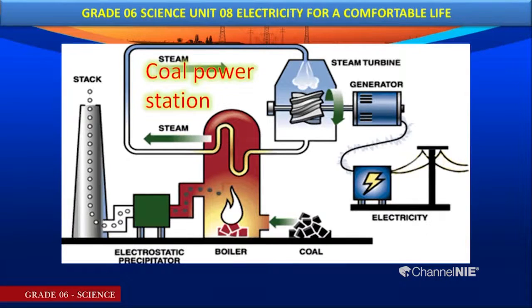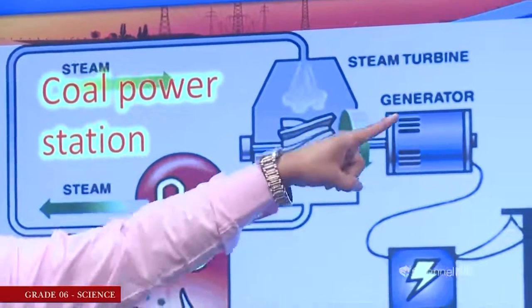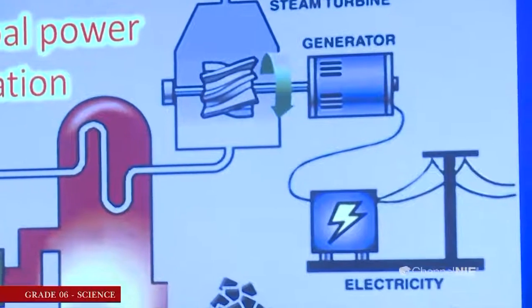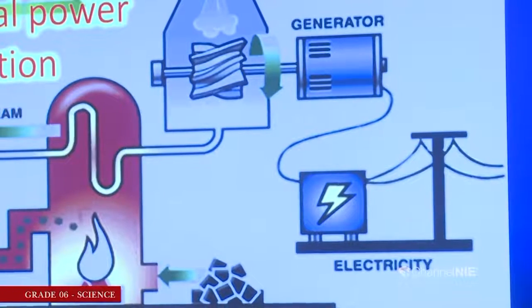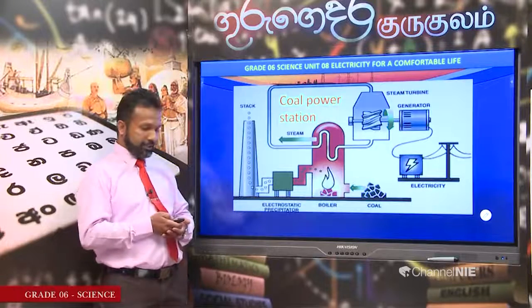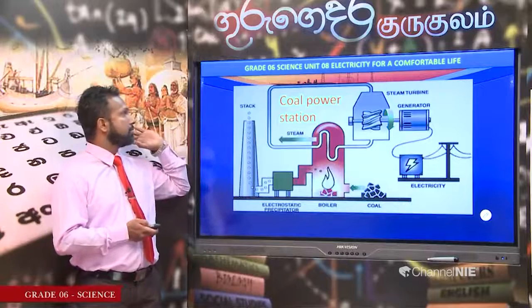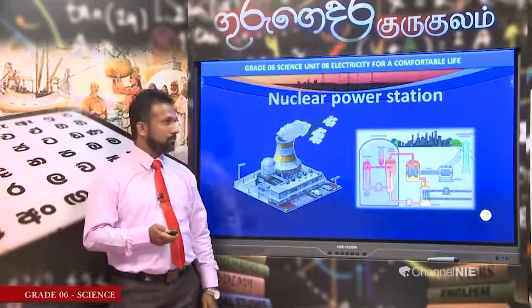Because of the steam, the turbine rotates. As a result, the generator produces current. That is the process that takes place in a coal power station and all other thermal power stations. The exhaust gas is given out from the stack.